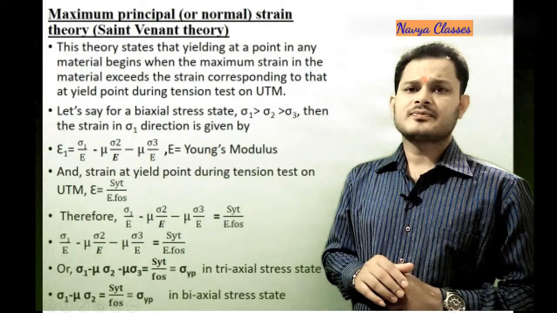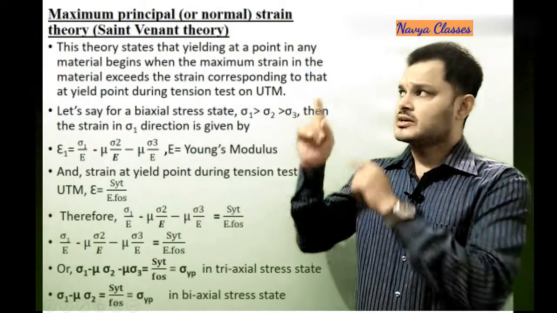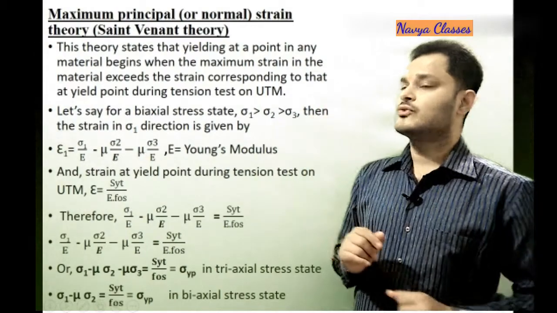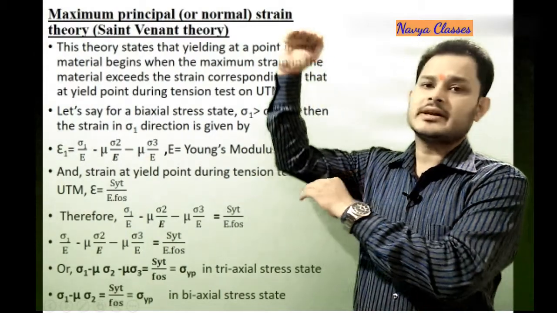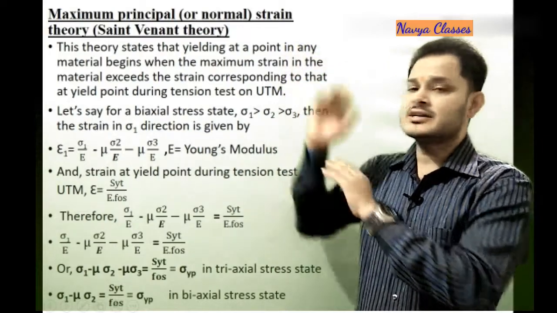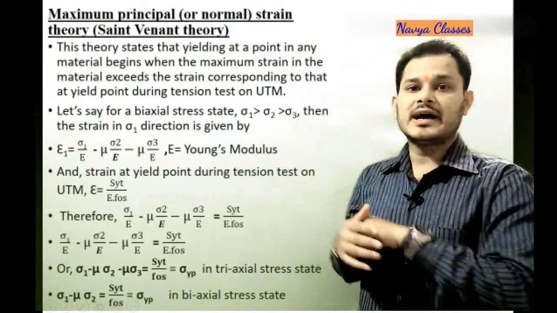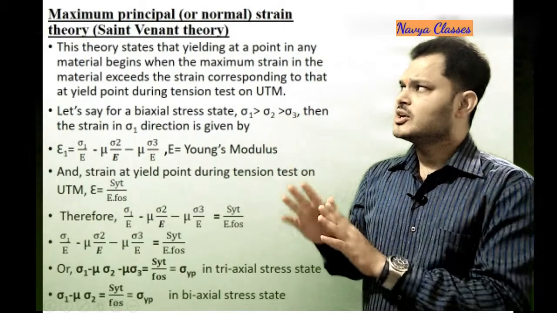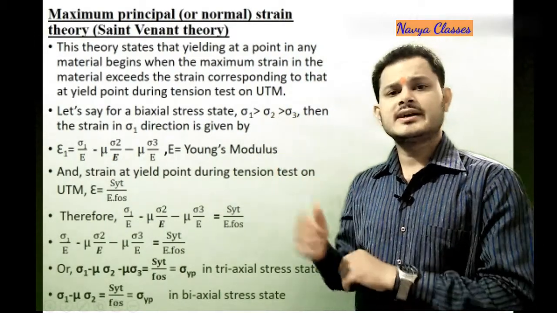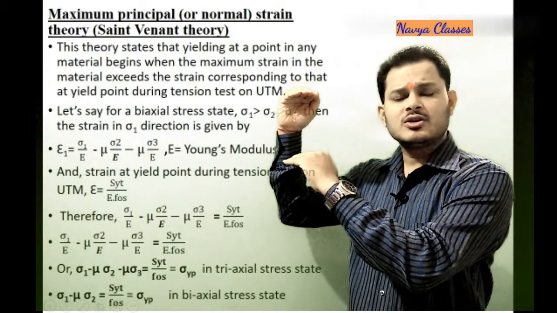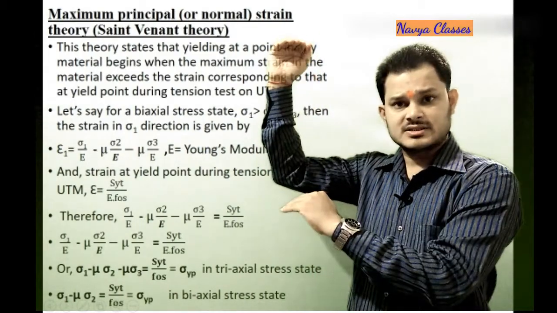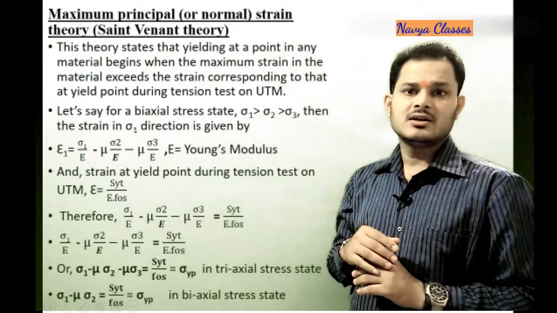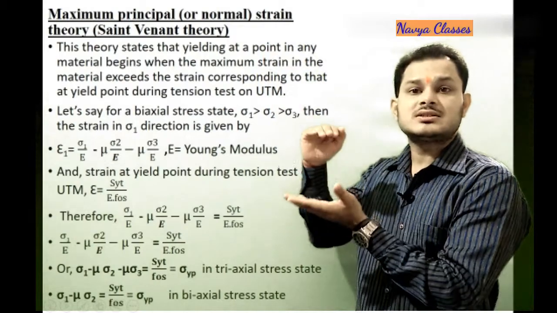According to this theory, yielding or failure at any point in a material begins when the maximum strain in the material exceeds the strain corresponding to the yield point during the tension test on UTM. If we compare with the first and second theories, the first theory compared the principal stresses, the second theory compared shear stresses. Now this theory of failure compares strain in the material.